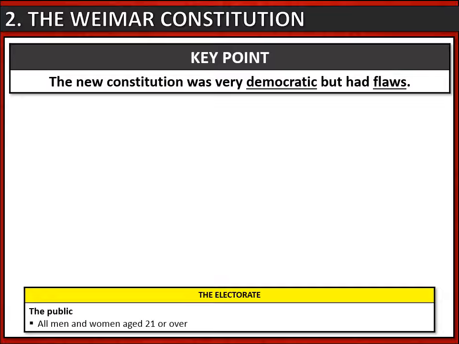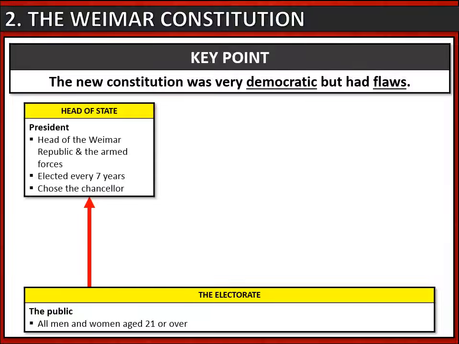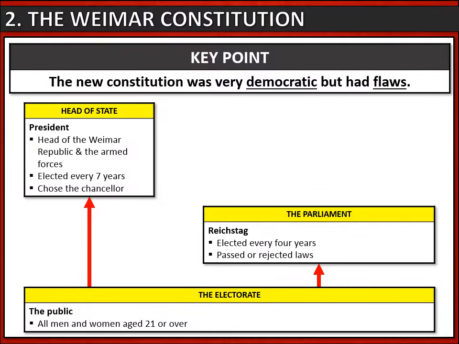First of all, members of the public, that is men and women aged 21 or over, were now able to elect their political leaders, and they had two different opportunities to vote. First of all, they elected their head of state, which was the president. Now, he was head of the Weimar Republic and the armed forces, and he was elected every 7 years. Members of the public also elected their own parliament, called the Reichstag. Now, they voted for the Reichstag roughly every 4 years, and the Reichstag played a role in passing and rejecting laws.